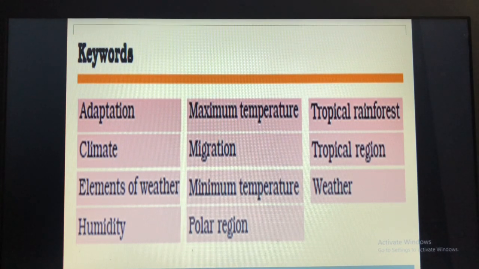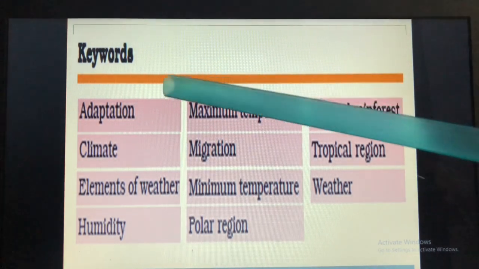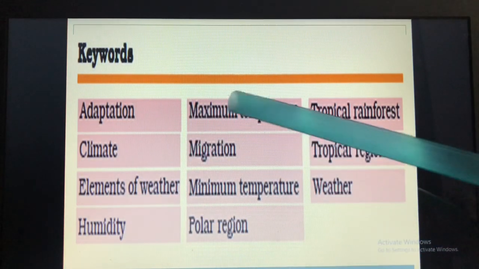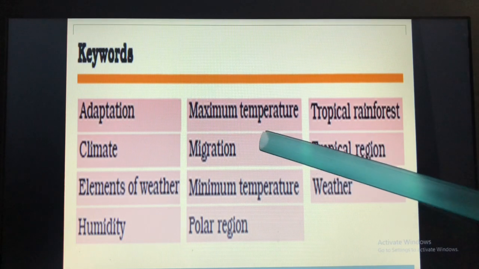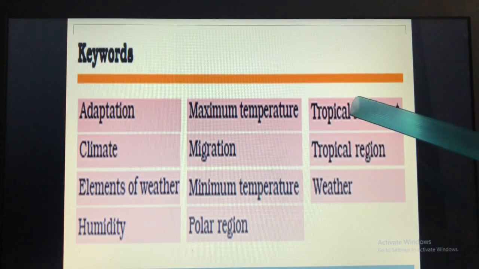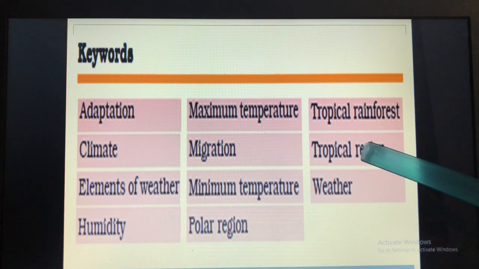So this much we have learned. Now here are the keywords. Can you see the keywords here? Adaptation, climate, elements of weather, humidity, maximum temperature, migration, minimum temperature, polar region, tropical rainforest, tropical region, weather. Now these are the keywords for which you have to write the definitions.